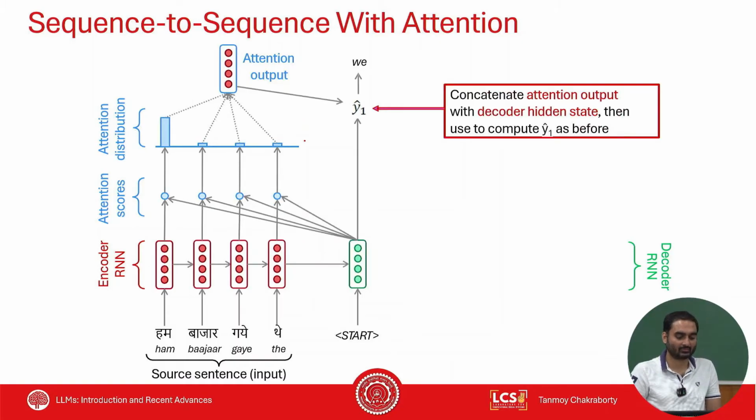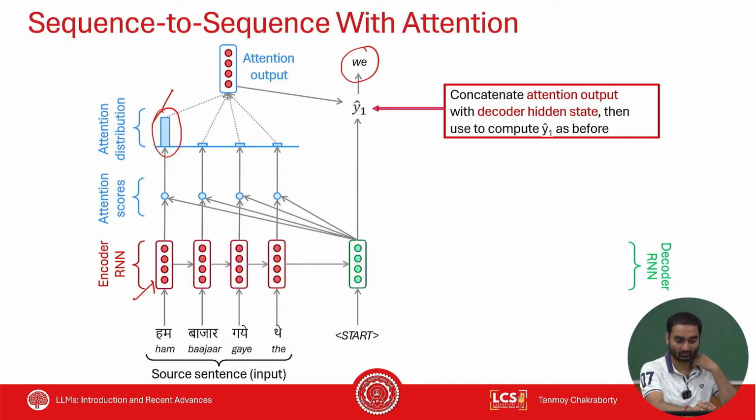So similarly, for the next decoder state, this is my Q and this is my attention distribution. Now look at this distribution and the previous distribution. They are different, right? Now if you look at the distribution carefully, to generate the first output token of the decoder, look at the probability. Which encoder state was useful? The first one was useful.